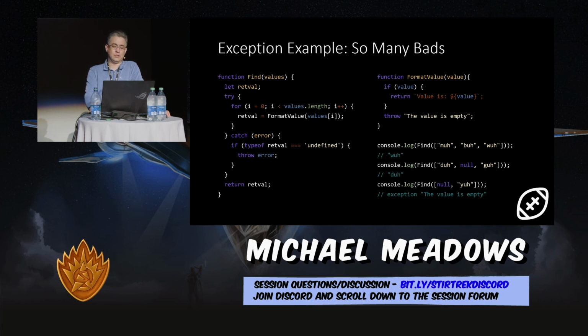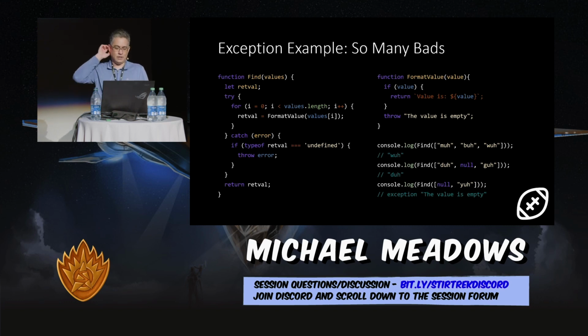Otherwise, we throw that same error. The problem with this is what you're looking at is 10 lines of code, and you can figure out what's happening. But everybody knows that when you run into this problem, it isn't 10 lines of code. It's like one 500-line method that is being called by 28 other 500-line methods, right? And in that case, it becomes really difficult to figure out what's happening.